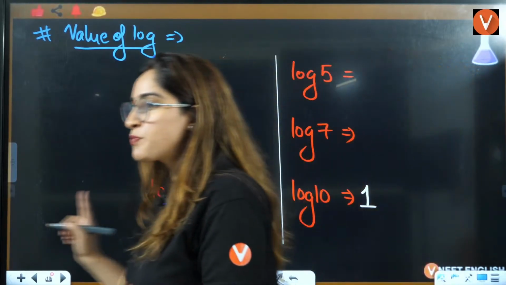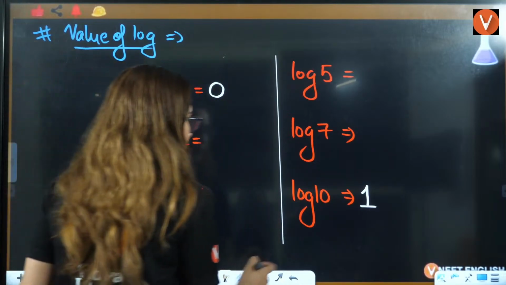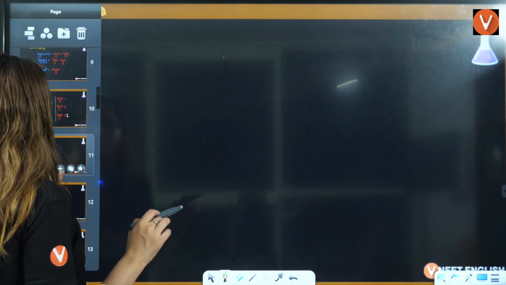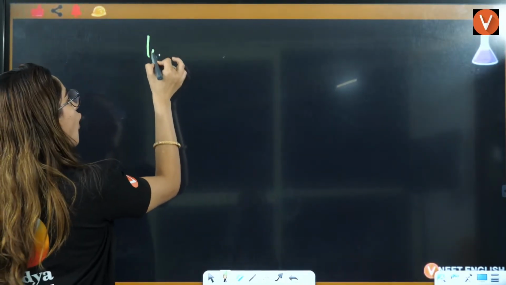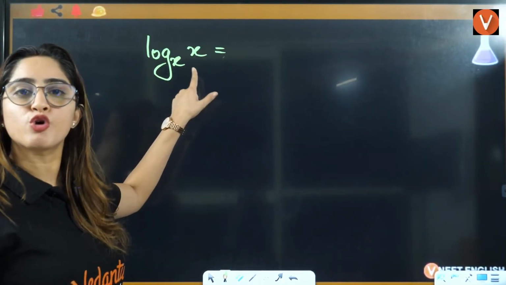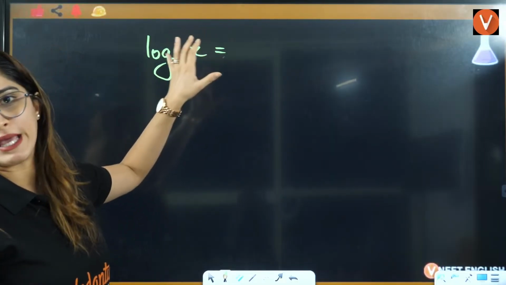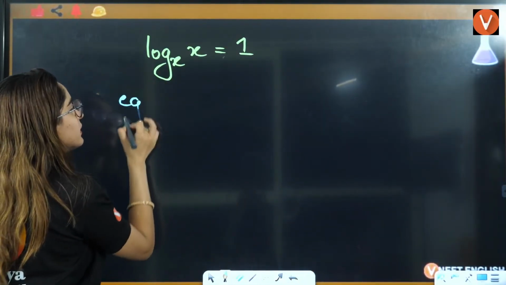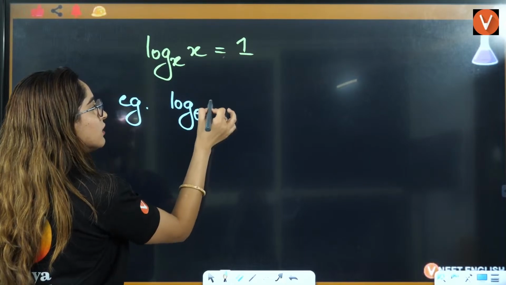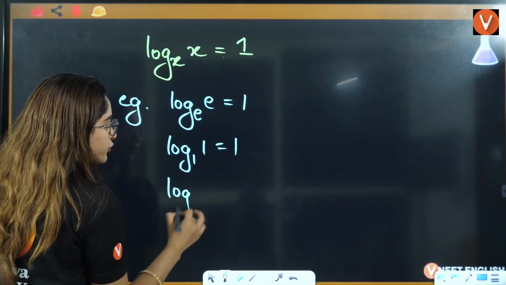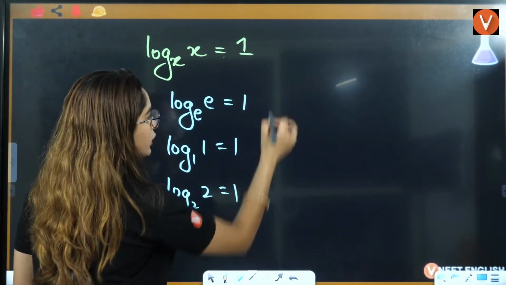And for this, I'll tell you one very, very important property. This property is log of x base x: if the base is also x and you are solving the value also x, then it is going to be 1. For example, log of e base e is 1, log of 1 base 1 is 1, log of 2 base 2 is 1.